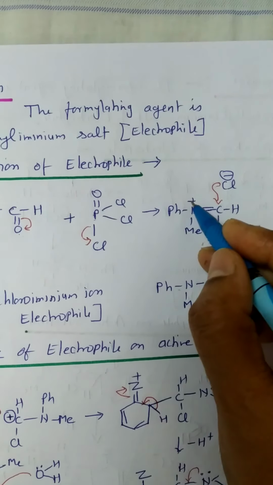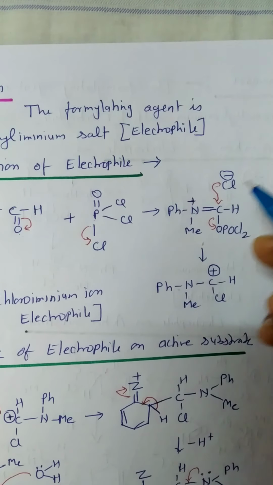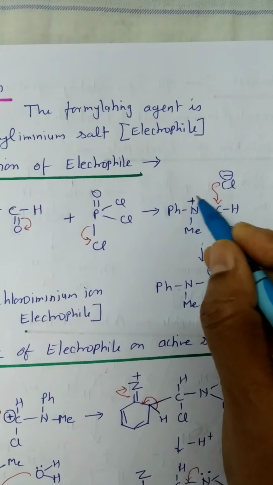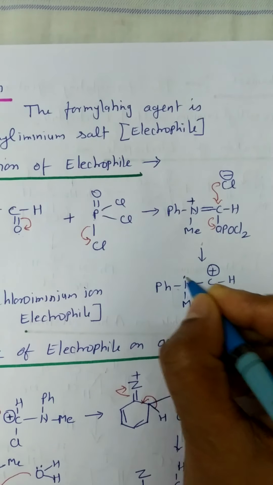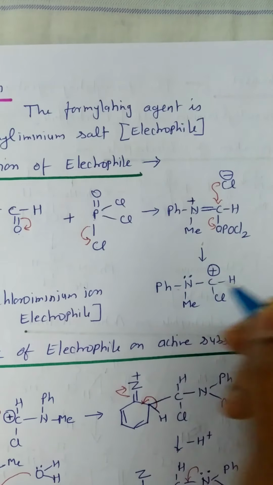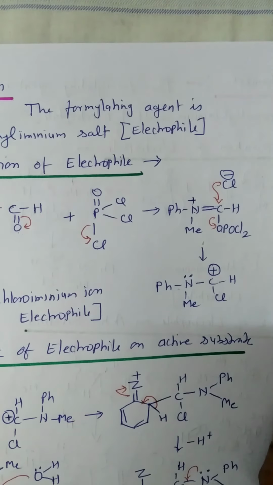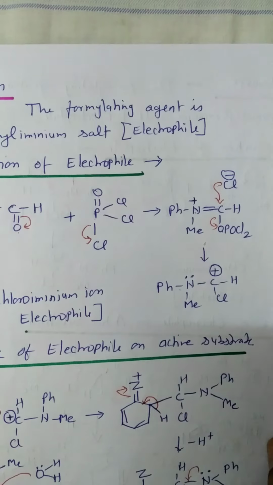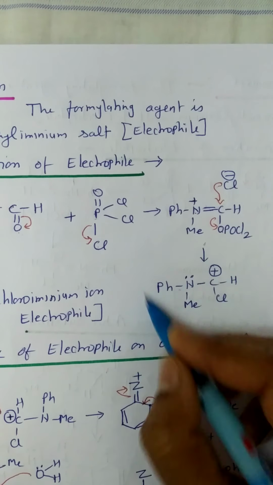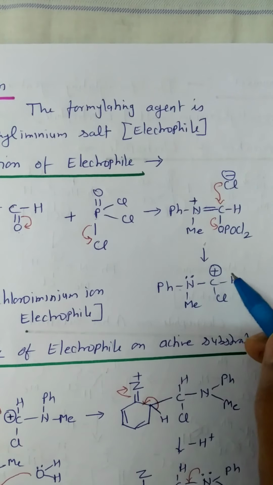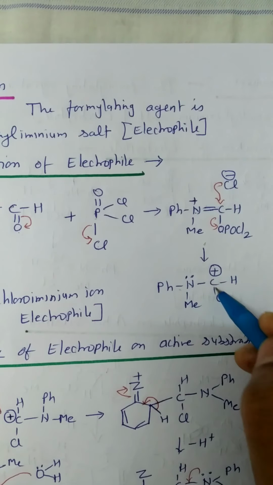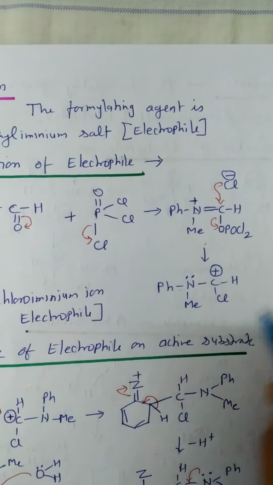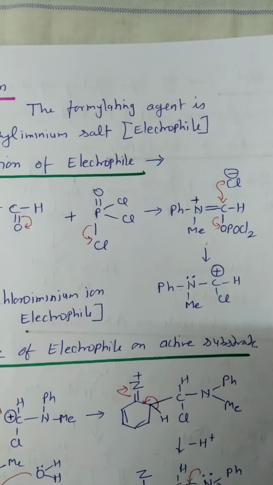Since the nitrogen becomes positively charged, the double bond electrons are shifted to the nitrogen atom, so nitrogen has a lone pair of electrons. Here we obtain this type of structure after addition of this Cl minus to this carbon atom, and this is the electrophile, and we call it the chloroiminium ion.